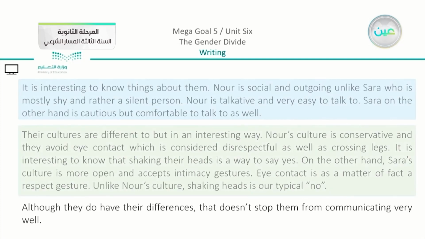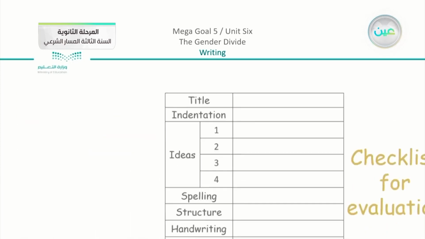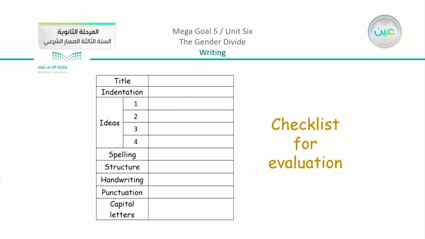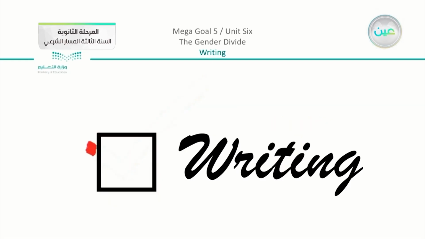Now we have, as we mentioned before, the checklist of evaluation. Now this is a way just to make sure that your essay is on the correct track. You can check your title, the ideas, the spelling, the structure. Make sure of your handwriting, or you are choosing the correct font or something comfortable to read. Your punctuation and capital letters. And at the very end, your writing will be perfect.